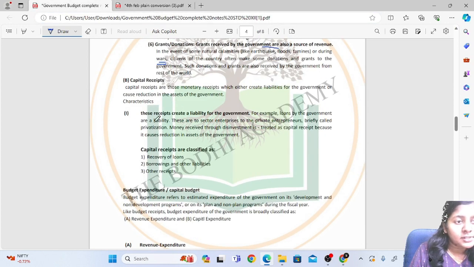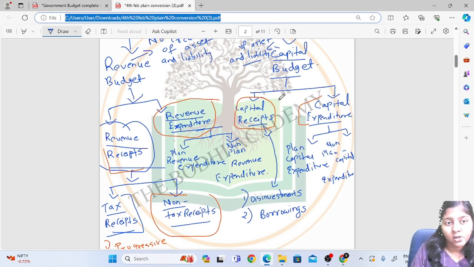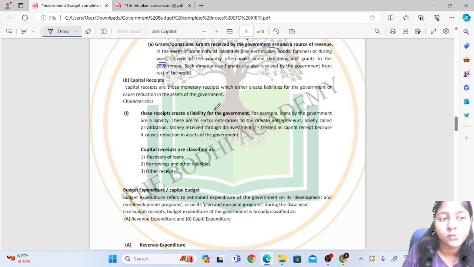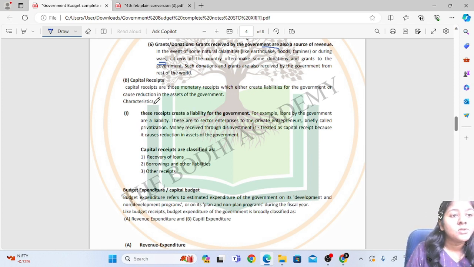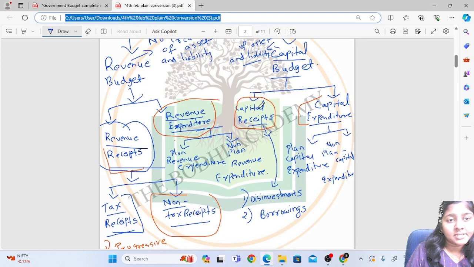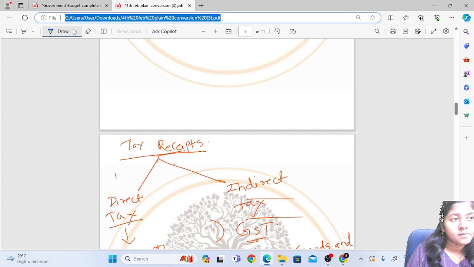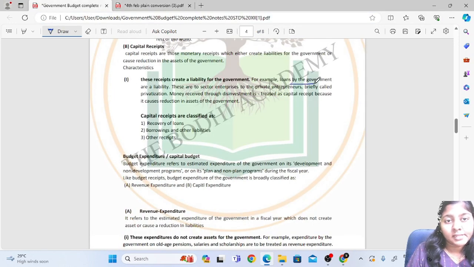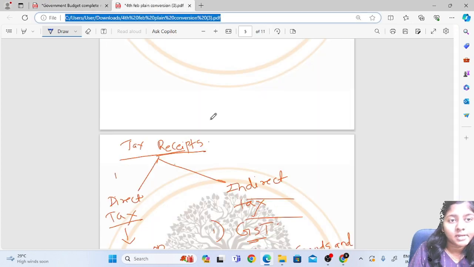The next point is with regards to capital receipts. Capital receipts are the monetary receipts which create a liability for the government, and cause a reduction in the assets of the government. Loans taken by the government are a liability, and disinvestment in public sector enterprises, briefly called privatization, is also included. Money received through disinvestment is treated as capital receipt because it causes a reduction in the assets of the government.